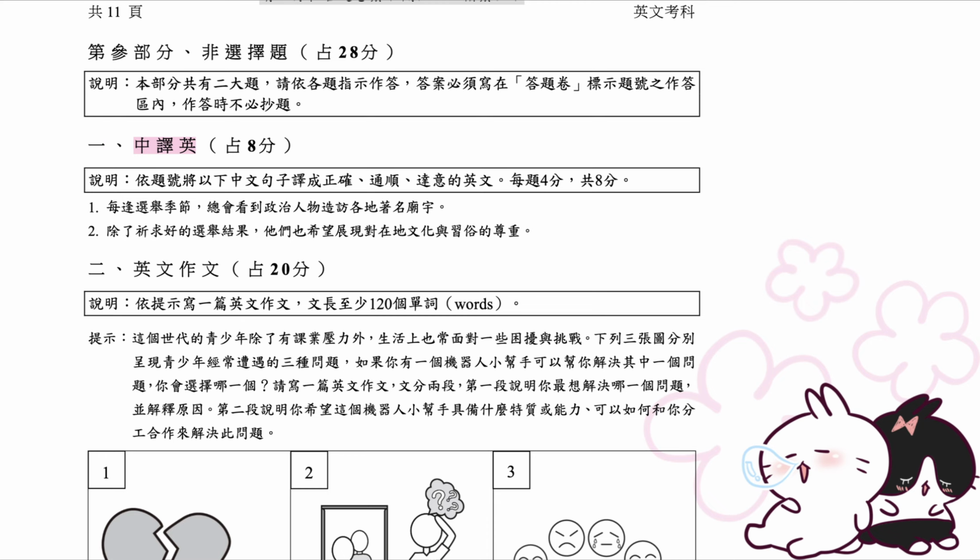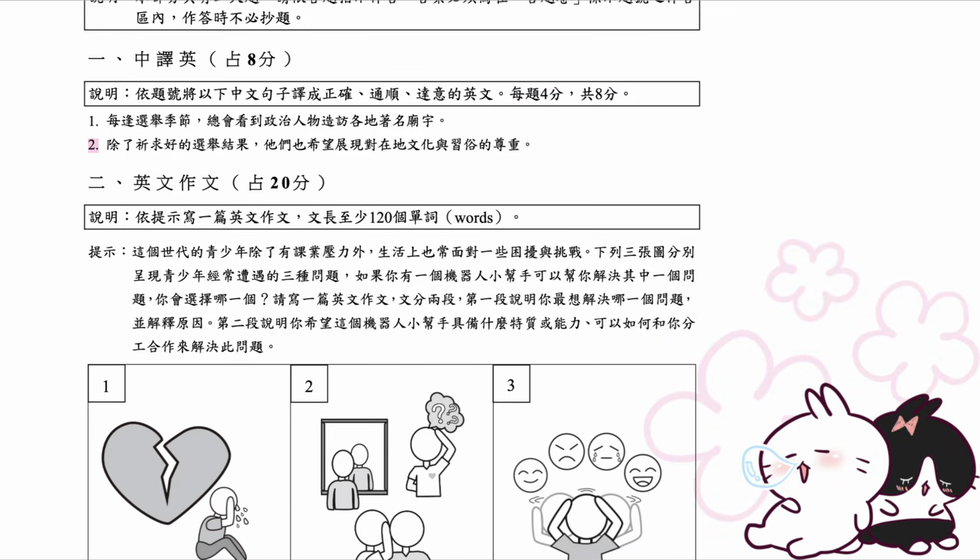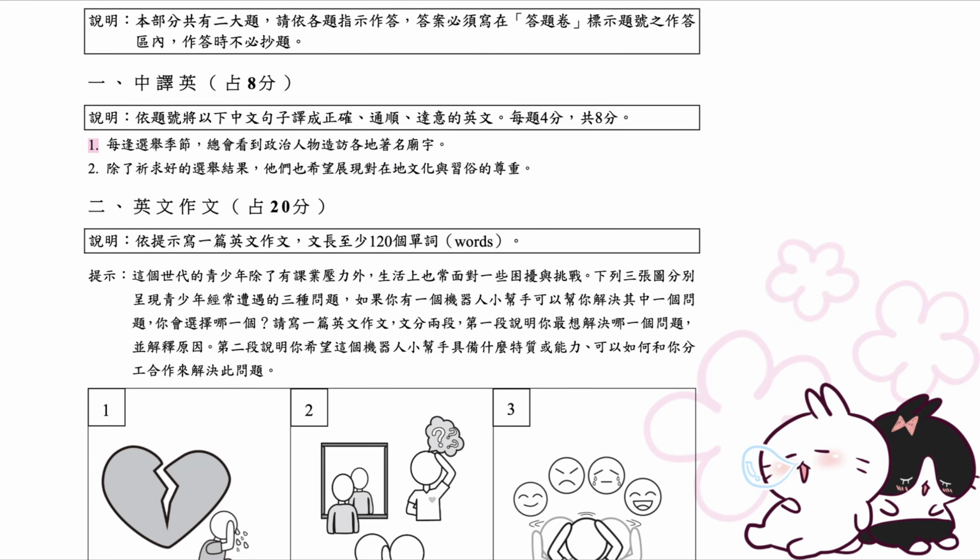1. Chinese to English translation. 8 points. Directions. Translate the following Chinese sentences into correct, fluent English. Follow the question numbers. 4 points each, 8 points total. 2. Besides praying for a good election result, they also want to show respect for local culture and customs. 1. During election season, politicians can always be seen visiting famous temples around the country.